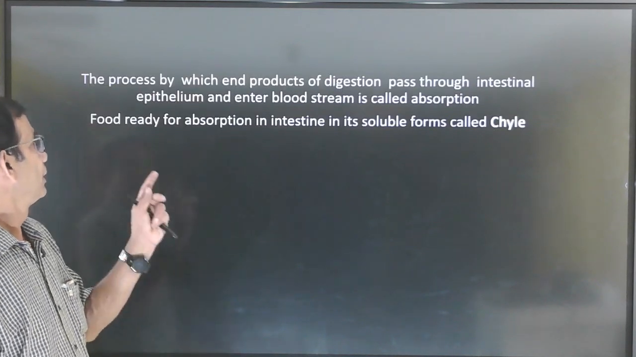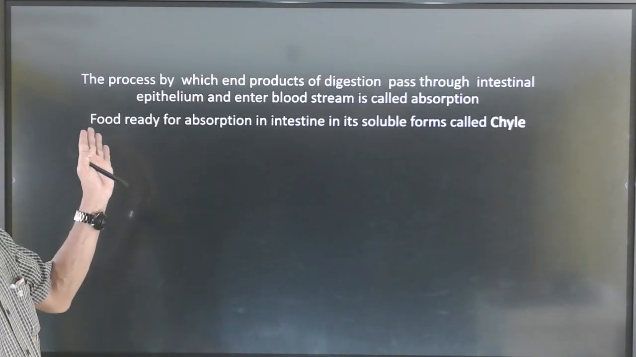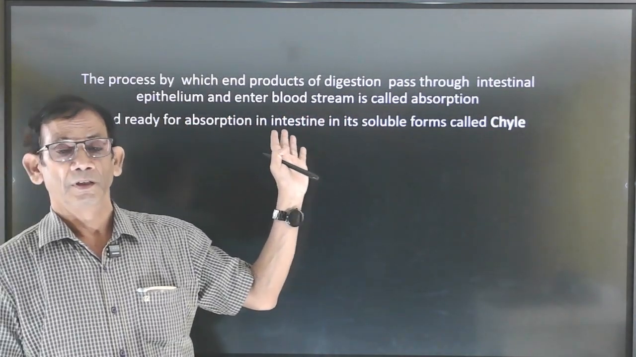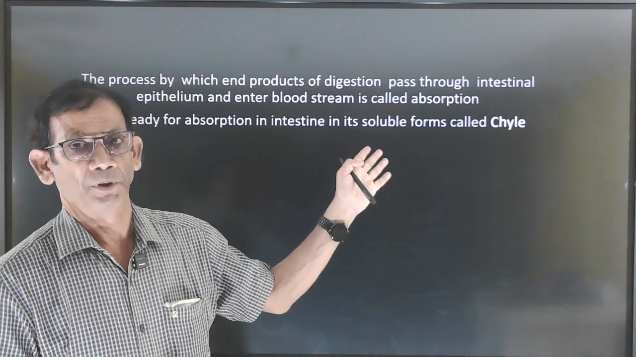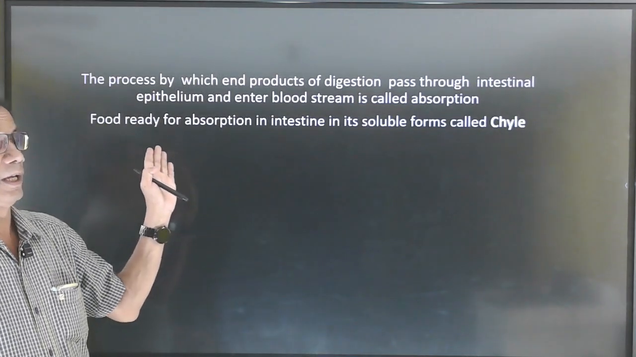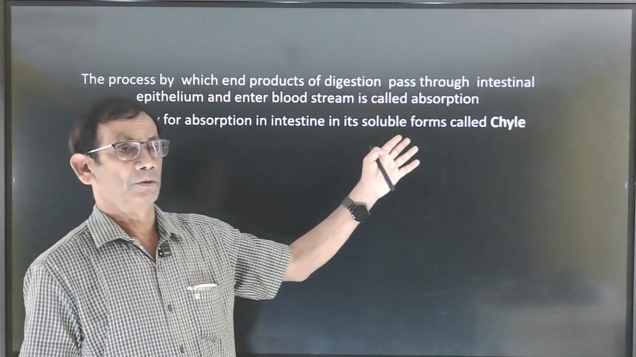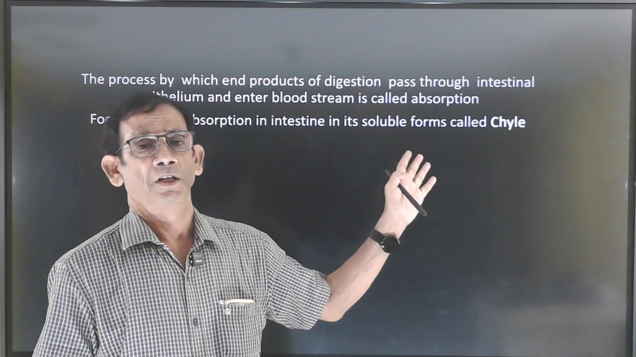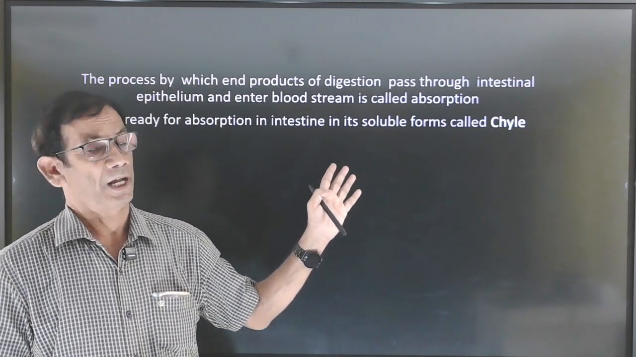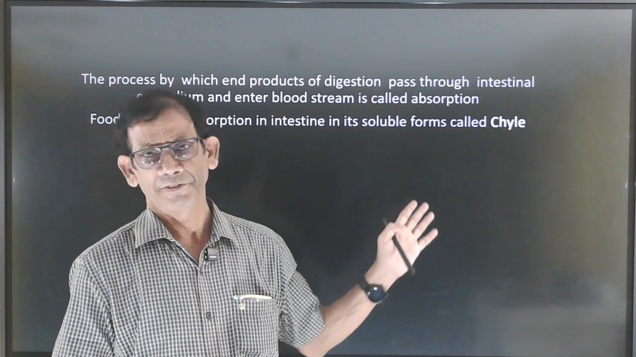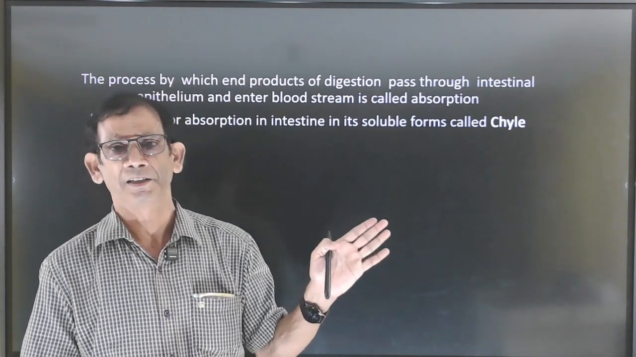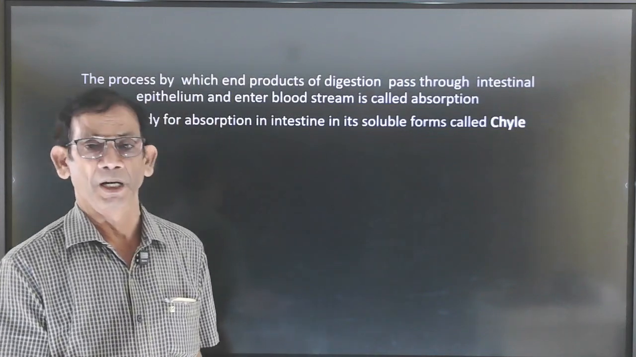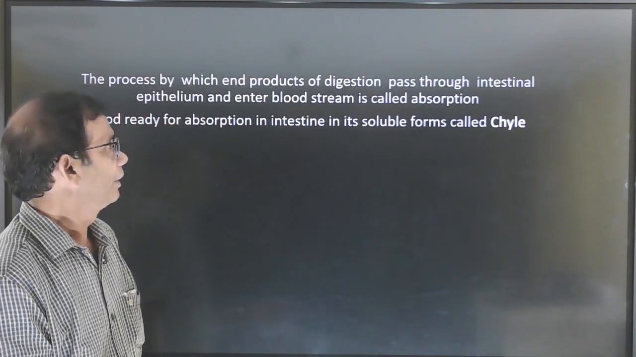Now, the process by which the products of digestion are absorbed by the tissues and body is called absorption. The food known as chyme after digestion in the stomach enters into the duodenum, then after digestion this chyme is converted into chyle, which is easier for absorption by the tissues.